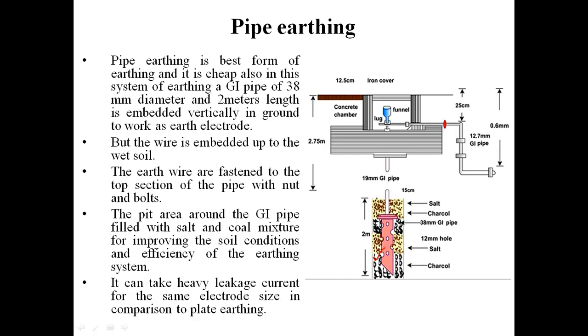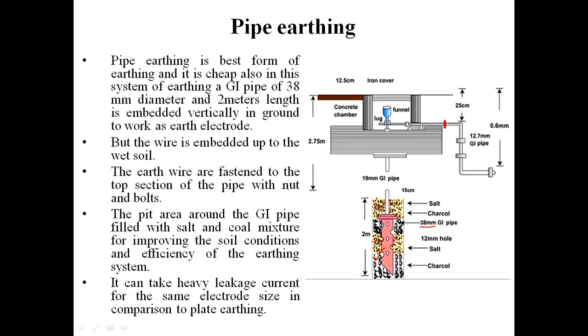We can see that the GI pipe is having a diameter of 38 mm usually, and this GI pipe is buried in a conducting medium that is formed by again the layer of charcoal and salt.